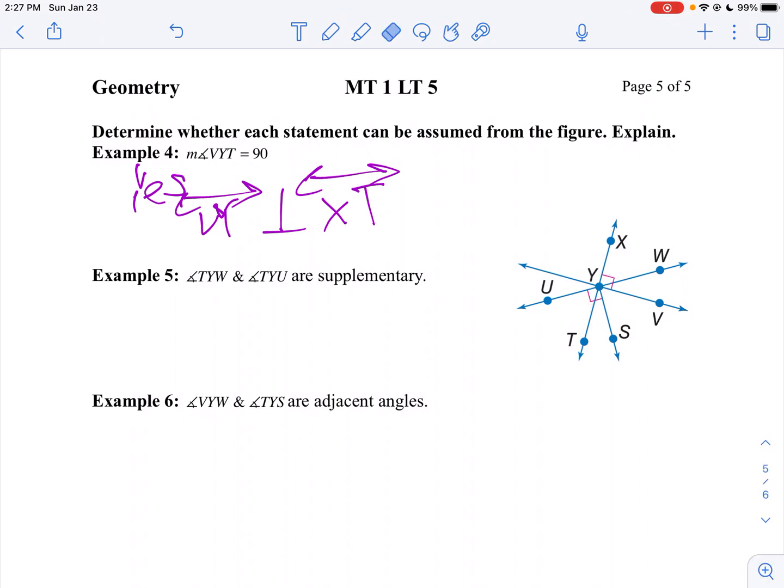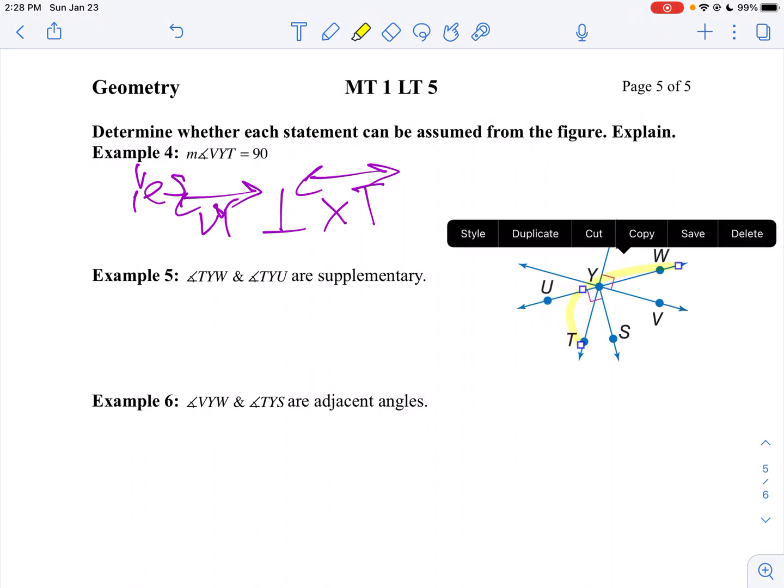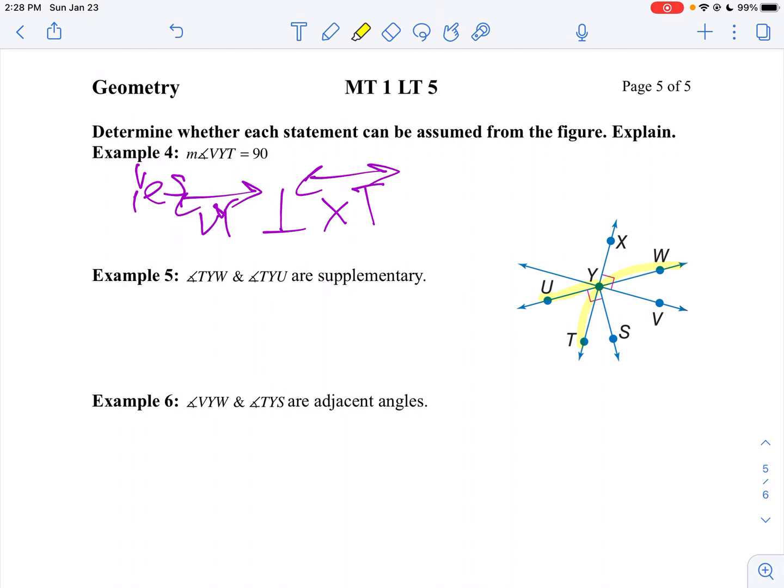Now, the next one. Let's trace this. Can I say angle TYW, so TYW, and TYU? Let's try that again. There we go. Can I assume they're supplementary? Well, yes, I can. The reason I can assume they're supplementary is UYW, or line UW, is a straight line. So I would say, yeah, because they appear to be a linear pair.